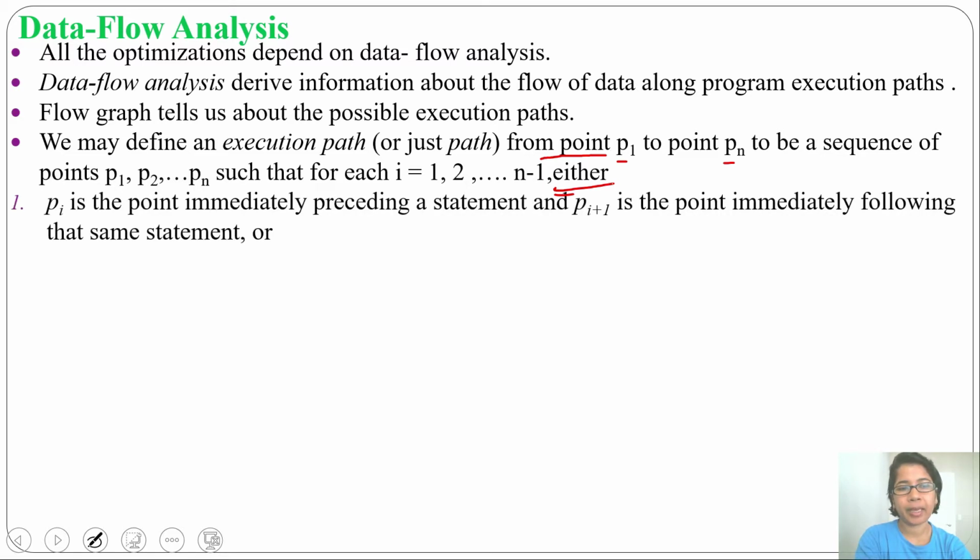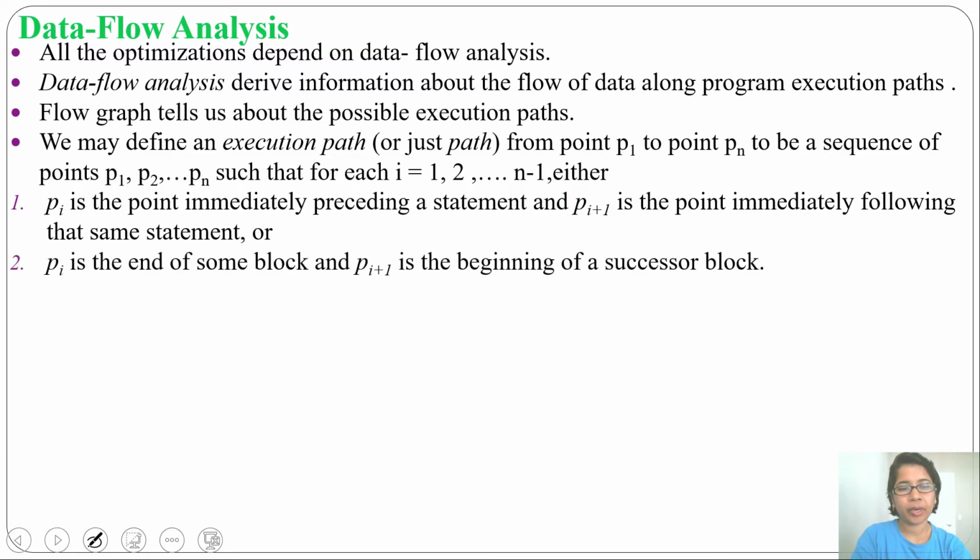First one: Pi is the point immediately preceding a statement and Pi plus 1 is the point immediately following the same statement. That means one point is Pi and another point is Pi plus 1. Then there will be an execution path if Pi plus 1 immediately follows Pi, or after Pi the next point is Pi plus 1.